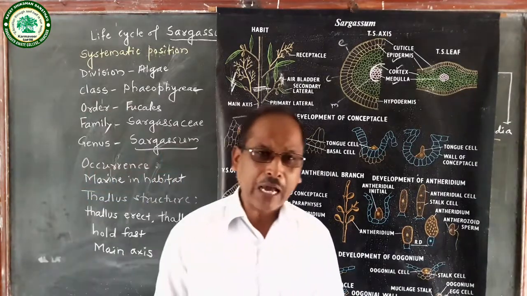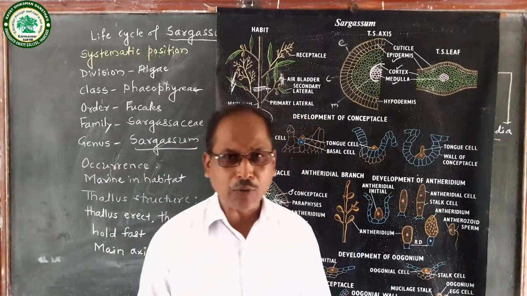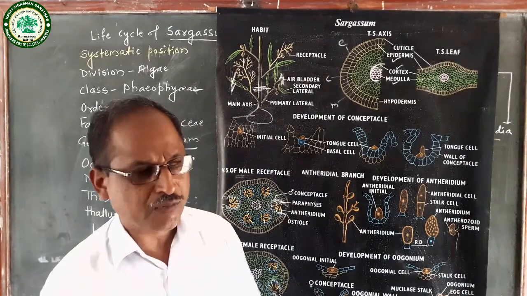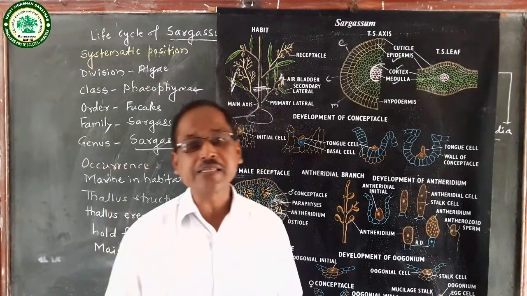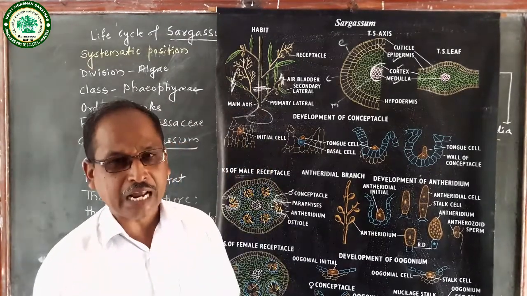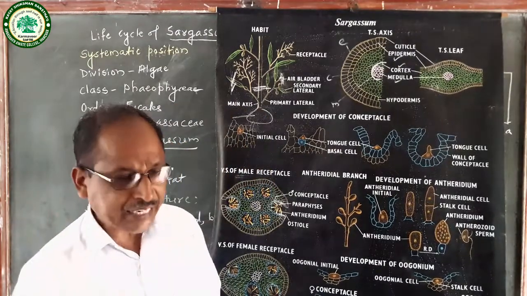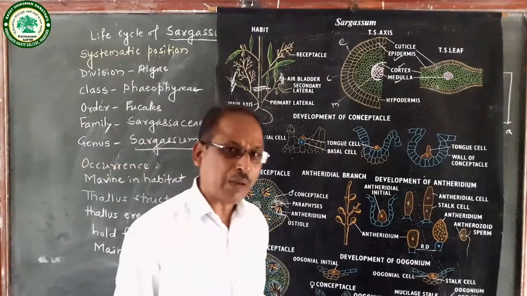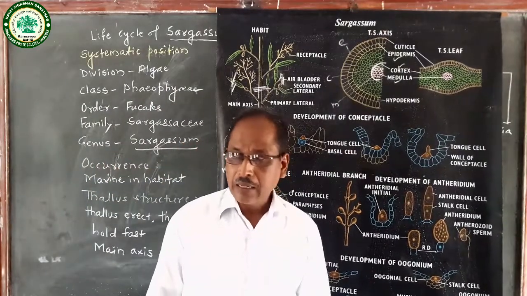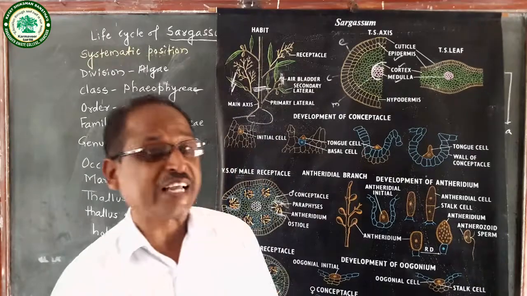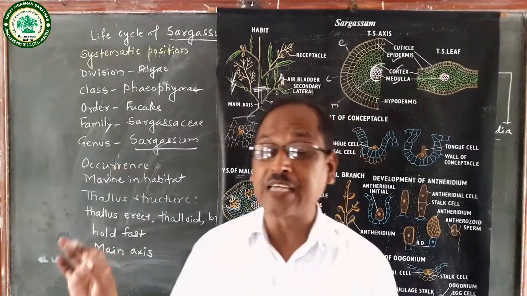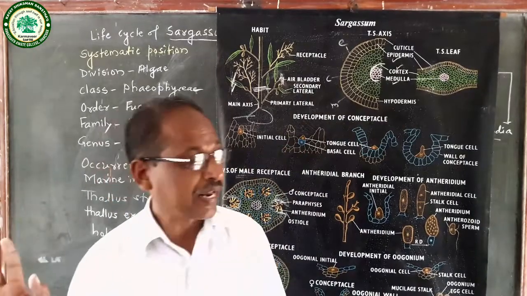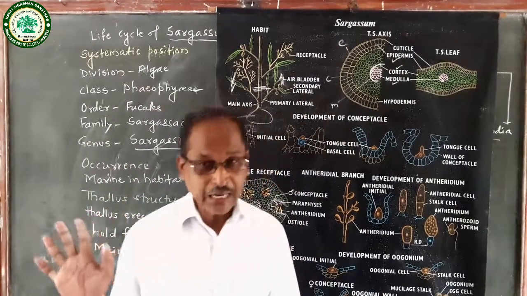In fragmentation, what happens? That thalloid plant body breaks into small pieces or small fragments. Then each piece or each fragment gives rise to a new individual. That is called vegetative reproduction by fragmentation. Then asexual reproduction: in sargassum, asexual reproduction is absent.